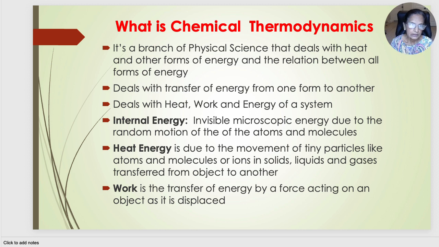What is chemical thermodynamics? It's a branch of physical science that deals with heat and other forms of energy and the relation between all forms of energy. It deals with transfer of energy from one form to another. It deals with heat, work and energy of a system. What is heat, work and energy of a system? Let us see in a little more detail.